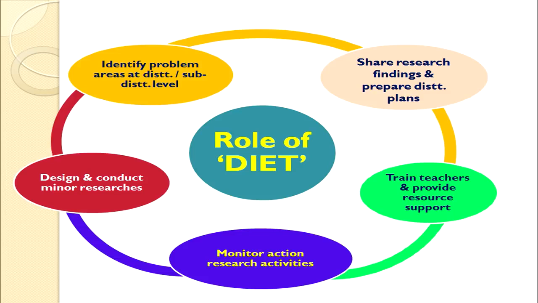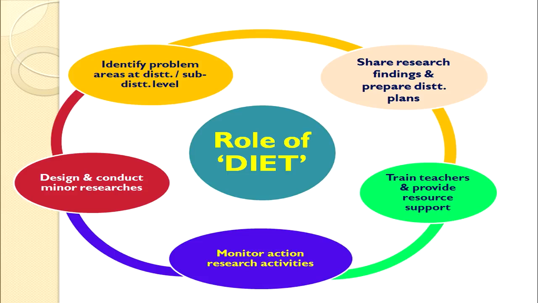So if we have a close look at these functions, the role of DIET is to design and conduct minor research studies, or to conduct major research studies, which are given by the state level or the national level agencies to the DIET for its conduct.